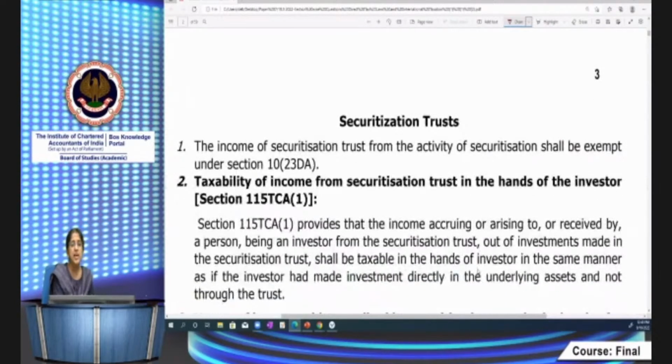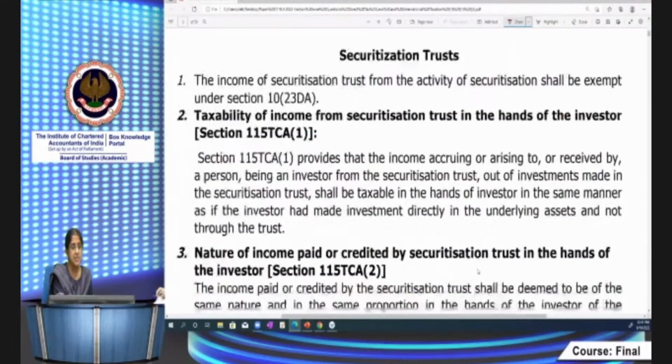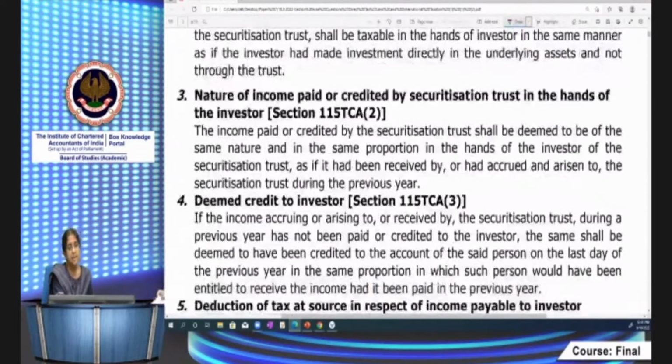Now we come to securitization trust. Securitization trust income from the activity of securitization is exempt in the hands of the trust. So it will be taxable in the hands of the investor as though they had directly made the investment in the underlying assets. Okay.